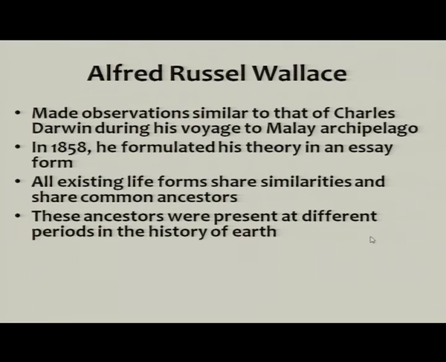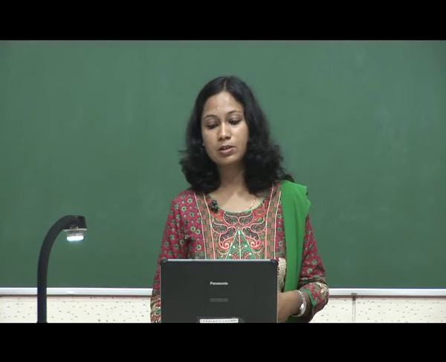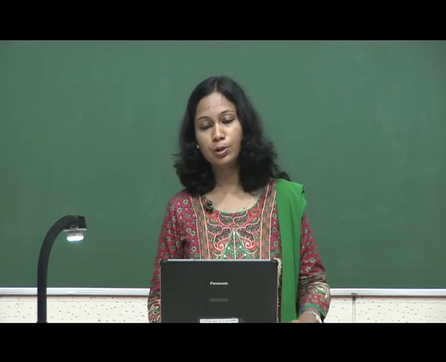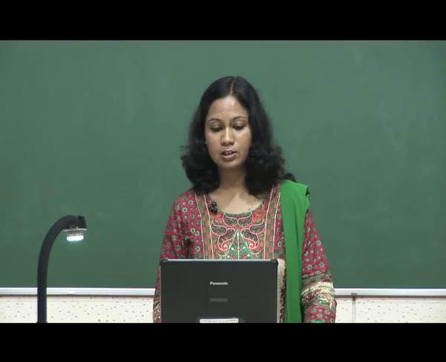These ancestors were present at different periods in the history of earth. We know that earth has evolved, life has evolved since the origin of first life, and the ancestors were present at different periods of time, but they share common ancestors.